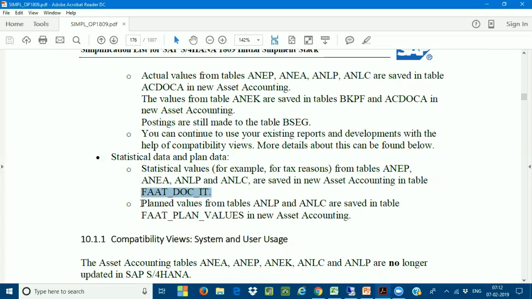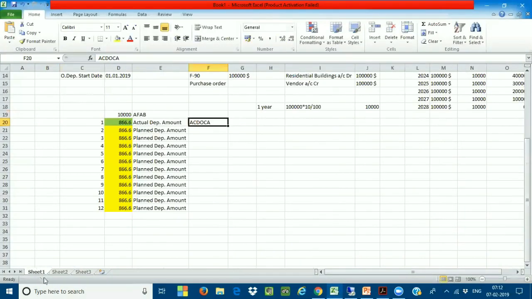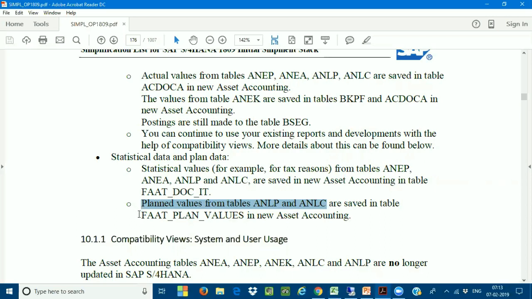And what happened to the planned values? I'll show one example. If I go back here, these values from February till the month of December are called planned values, because I cannot store planned values in the actual table, the ACDOCA table. So SAP designed a new table only for the planned values, FAT_PLAN_VALUES.